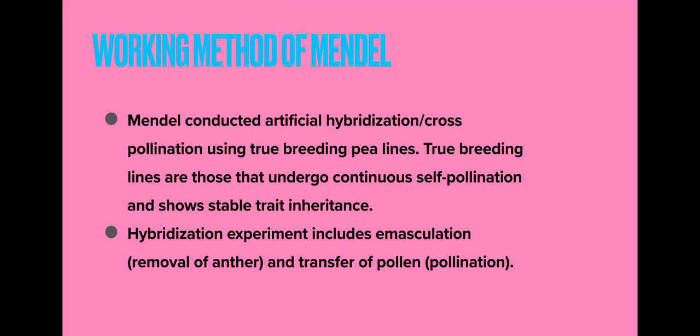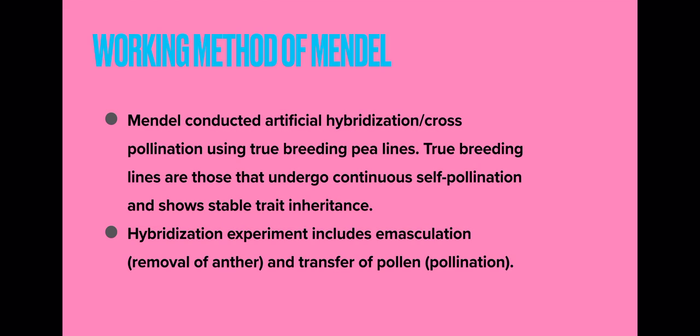So Mendel conducted artificial hybridization. I told you, whenever he wanted to do the cross pollination, he used to cut the anthers of one flower. Okay, so artificial hybridization, cross pollination using true breeding pea lines. True breeding, I told you, that is right.